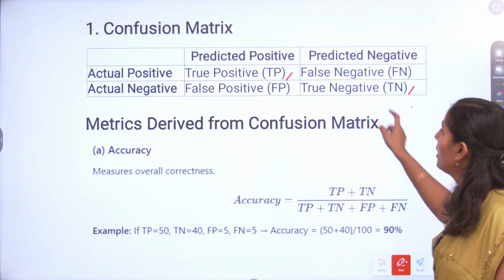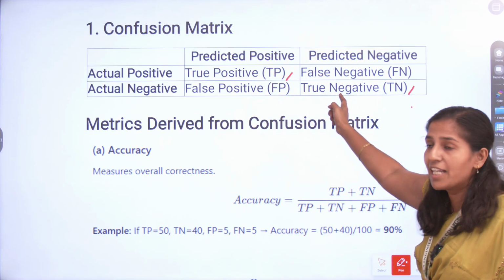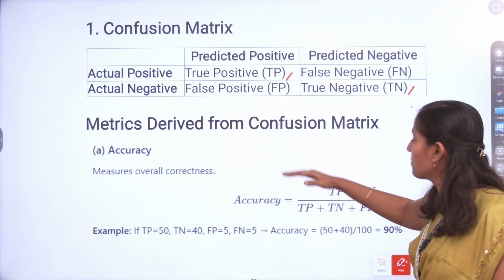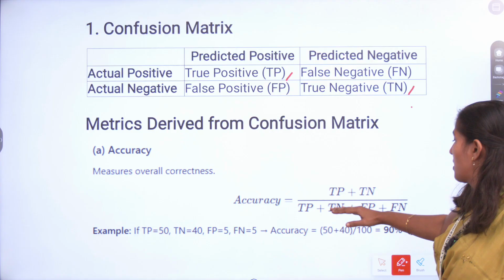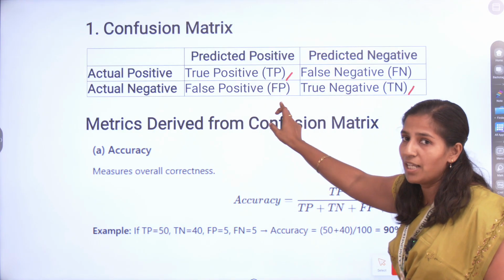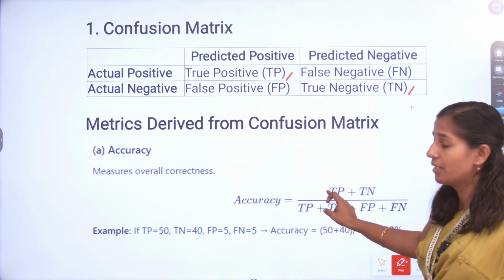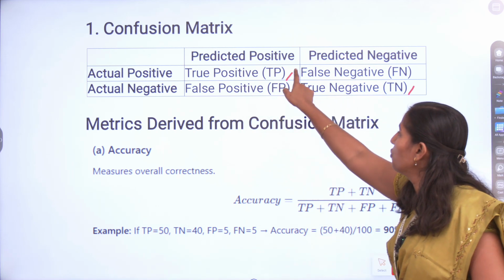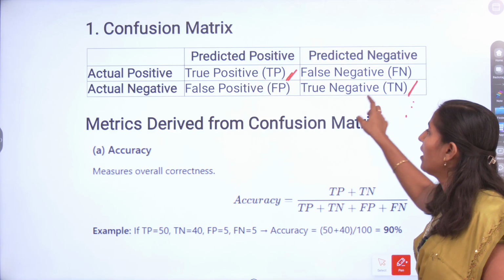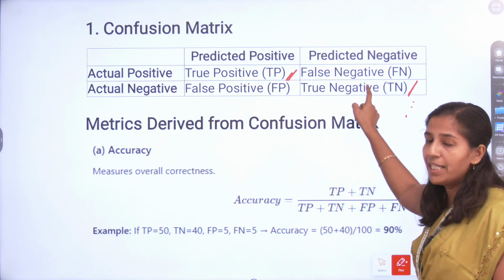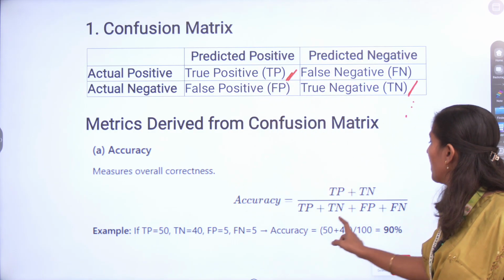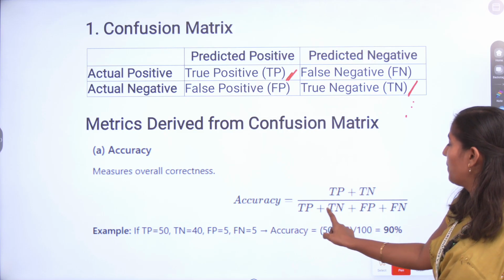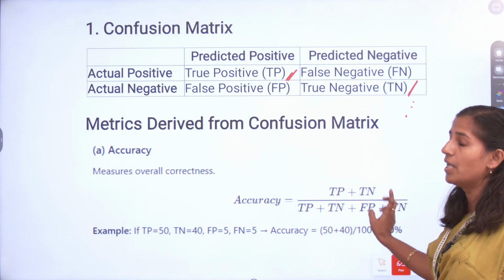All the other things, true positive, false negative, false positive, true negative, come under the denominator. The true positives and true negatives are divided by the total of the predicted and actual values. That is TP plus TN divided by TP plus TN plus FP plus FN.